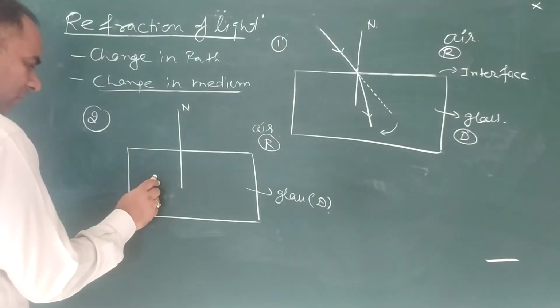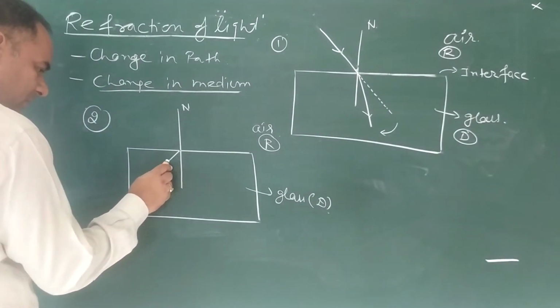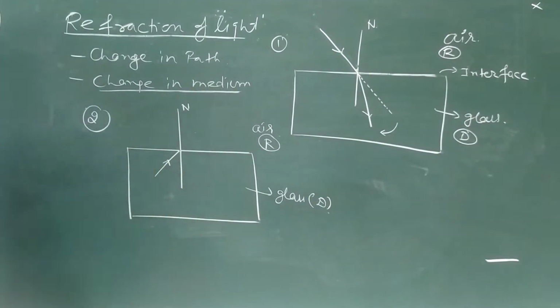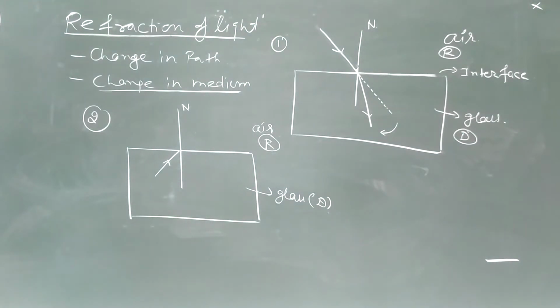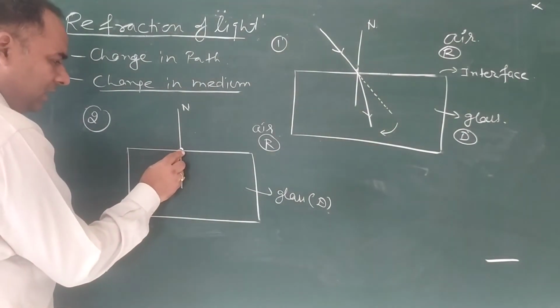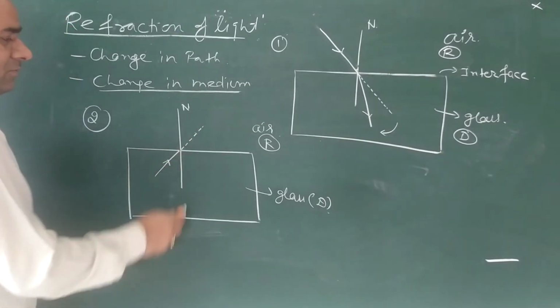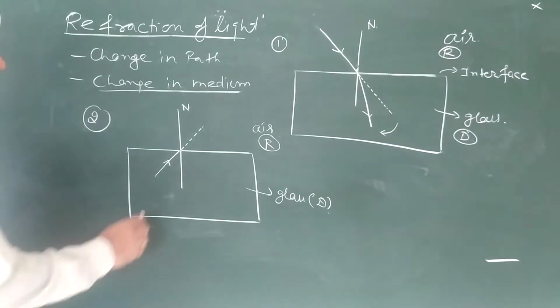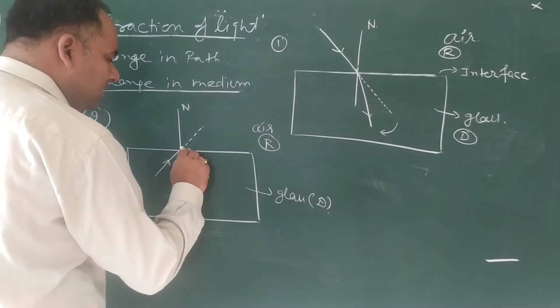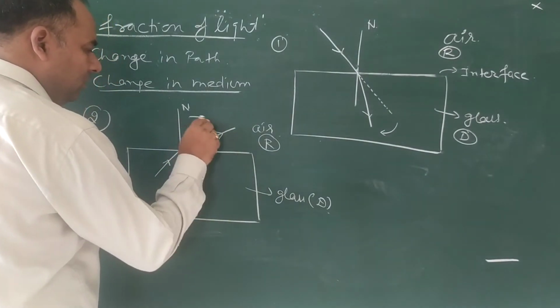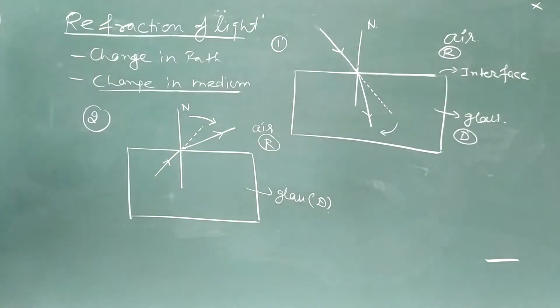When light goes from denser to rare, this is the actual path, we represent the actual path with a dotted line, but there is a bending of light, and here the bending of light is away from the normal.